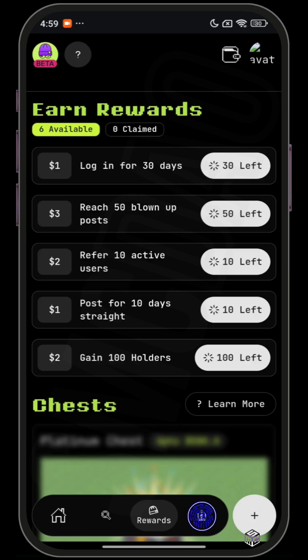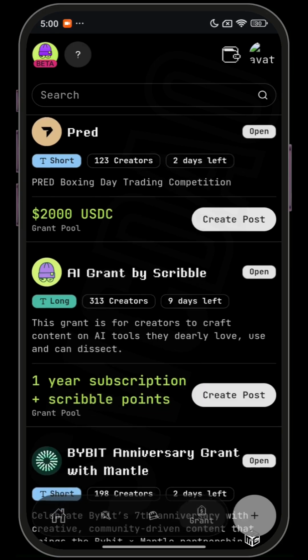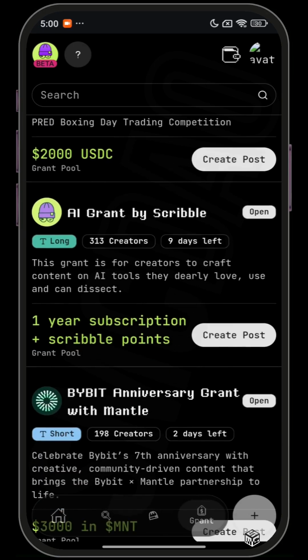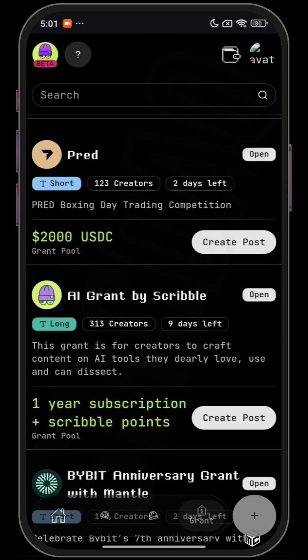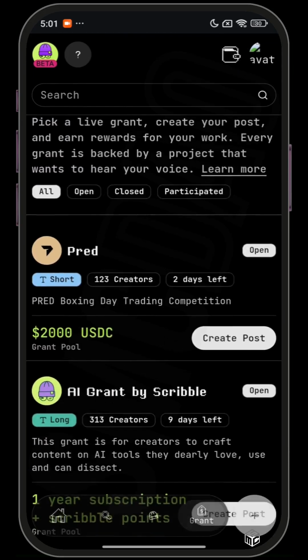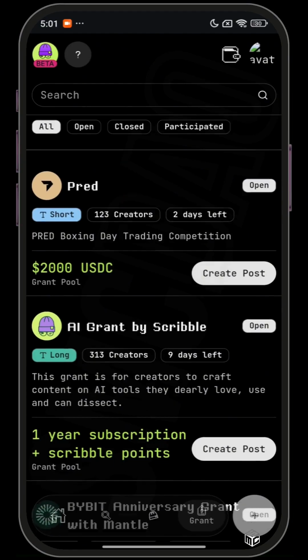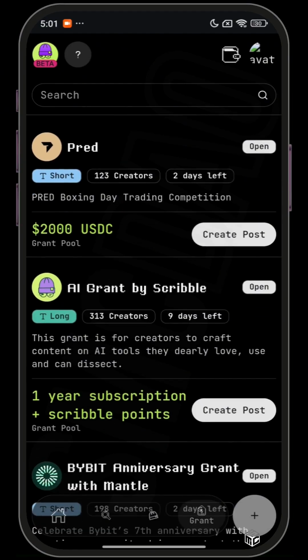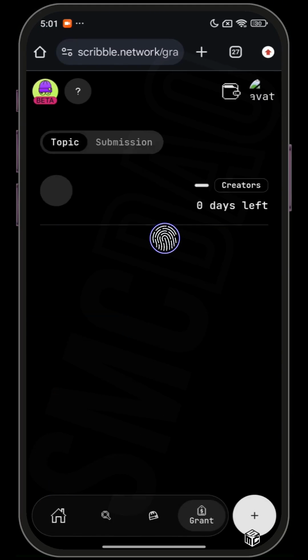Now the next one is grants. This is the main hub for discovering and participating in campaigns, where creators earn real money by making educational content, usually on X, about specific Web3 projects. Now, how can you partake in these campaigns to earn rewards? The first step is to select a campaign. The first one is a short form content with 123 creators participating in it. The deadline is fast approaching as you have only 2 days left to partake in this particular campaign. The prize pool is 2,000 USDC. Now just tap on it to see more details.